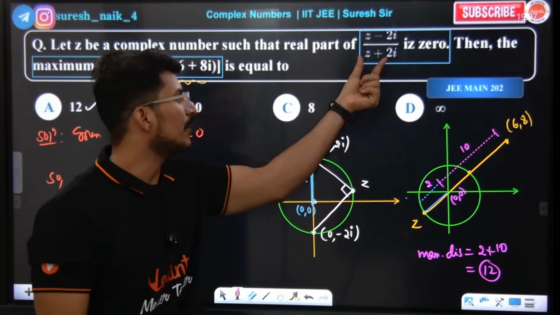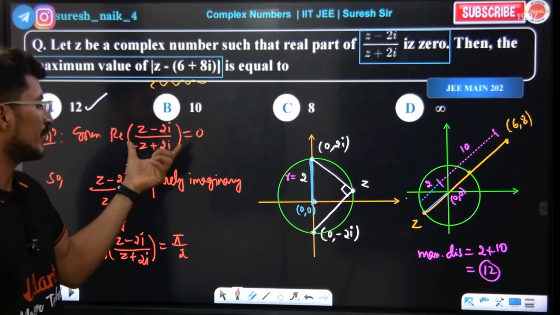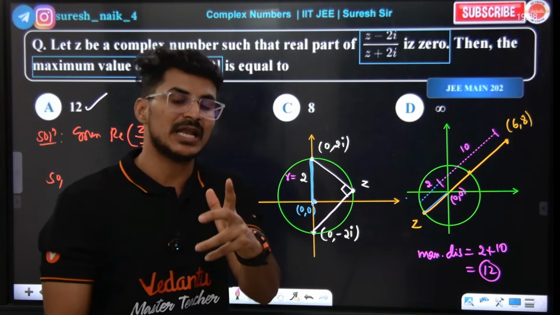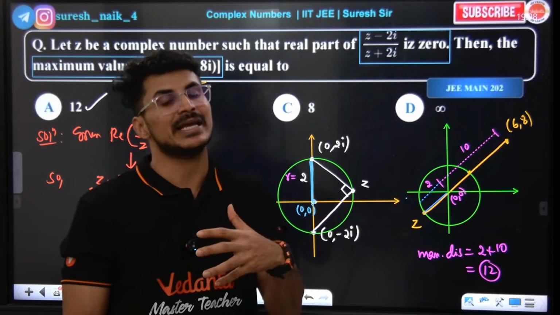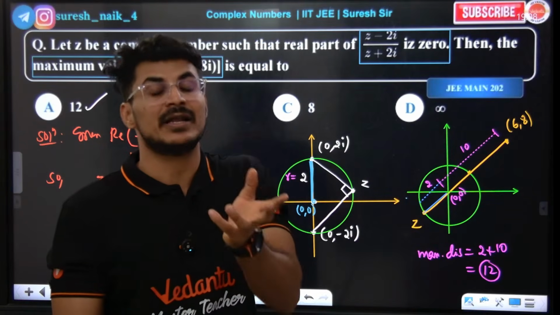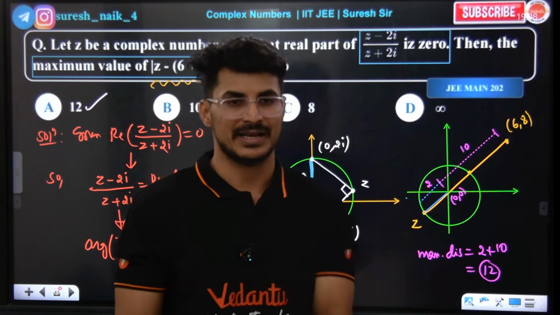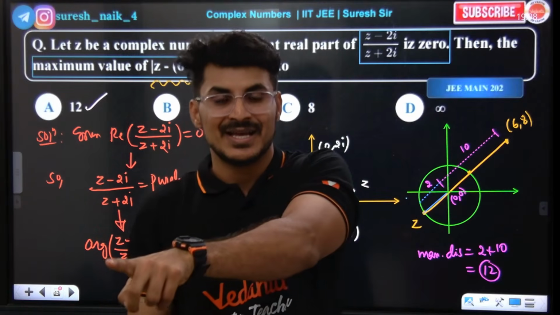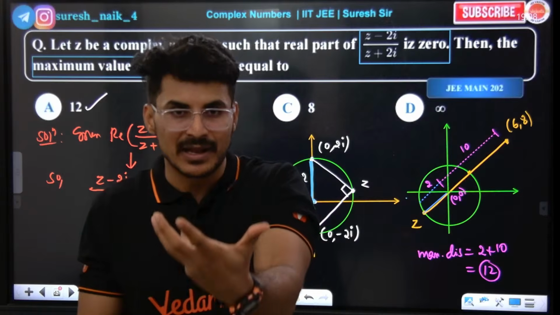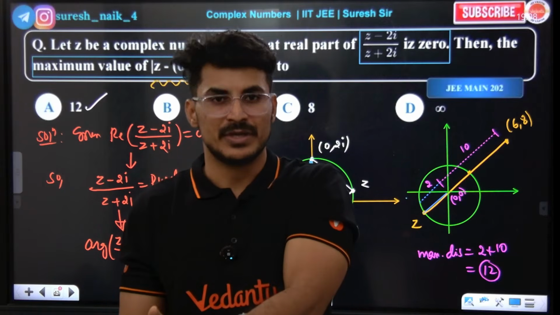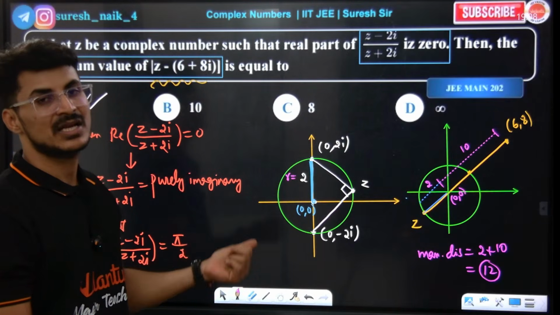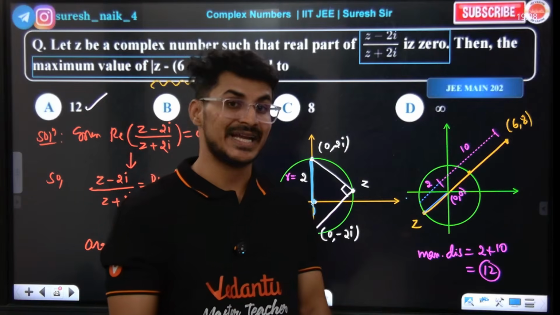But you need to know this. Real part of this is 0 means purely imaginary. I taught you everything in detail. Real part 0 means purely imaginary. Imaginary part 0 means purely real. If a complex number is purely real, the imaginary part is 0. If the imaginary part is 0, purely real means what? The argument will be 0 or 180 degrees. If it is purely imaginary, the argument is 90 or minus 90.